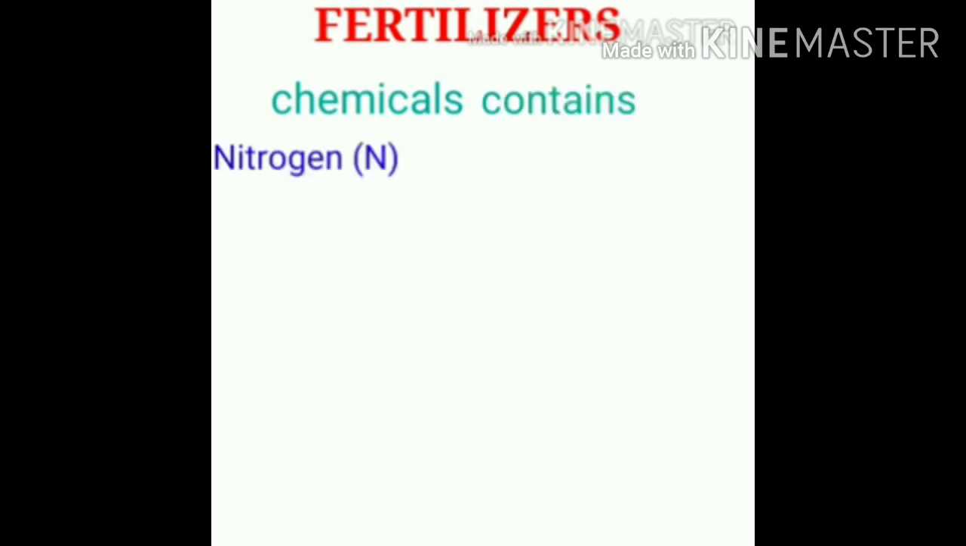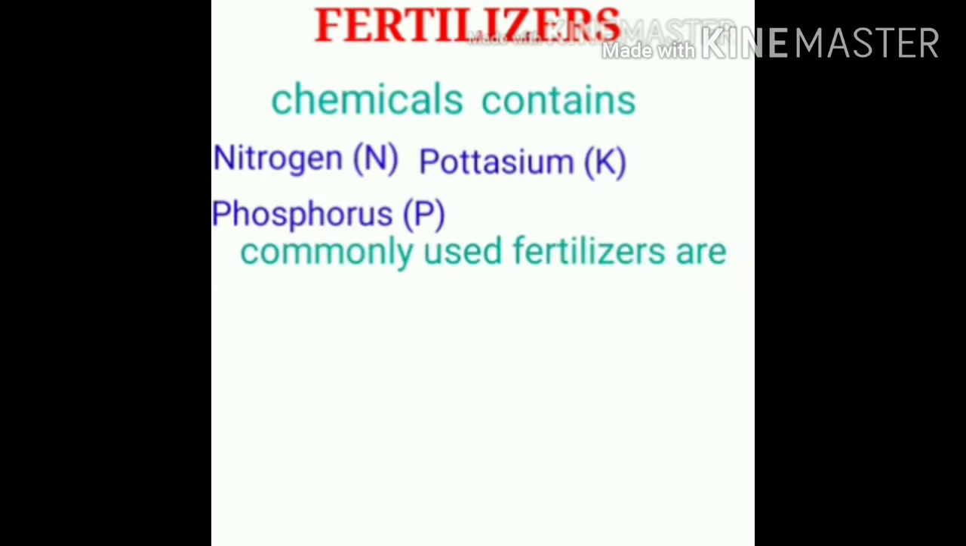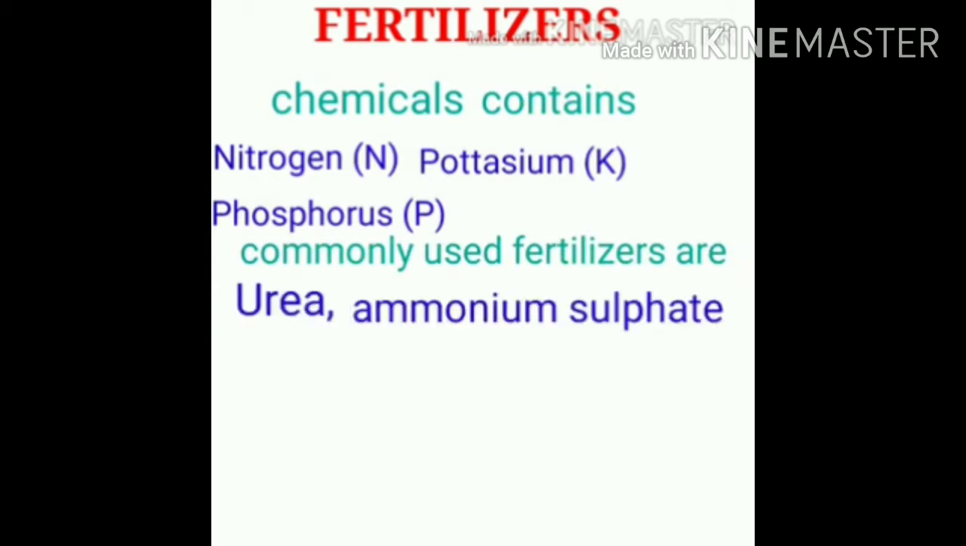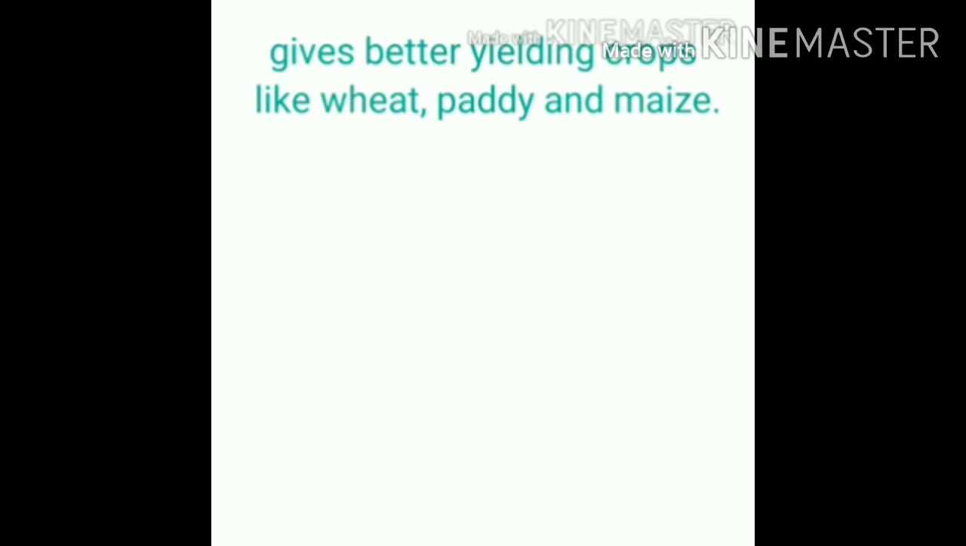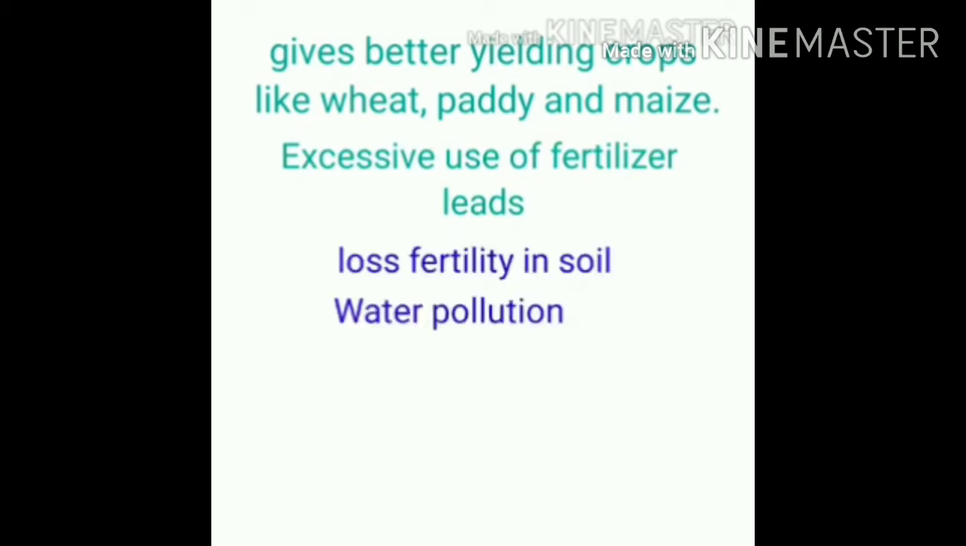Next, fertilizers. Fertilizers are the chemicals that contain nitrogen, potassium and phosphorus. The most commonly used fertilizers are urea, ammonium sulfate, superphosphate and potash. Why are farmers using fertilizers? Because it gives better yielding crops like wheat, paddy and maize. Too much of anything is good for nothing. That is a proverb. Here also it works. When we use excess fertilizer, it leads to loss in fertility of the soil, causes water pollution and also causes land pollution.